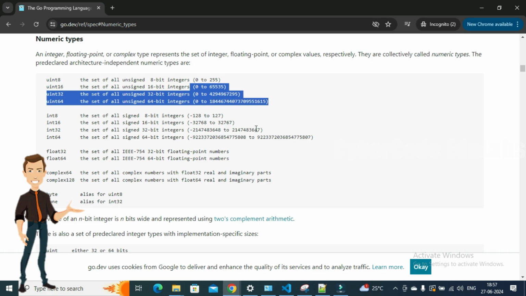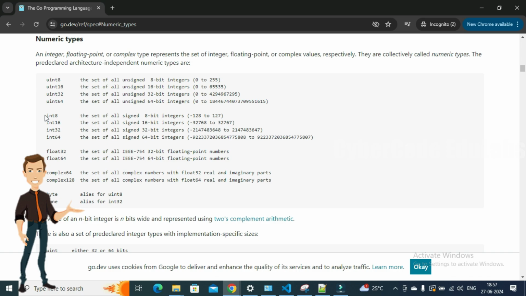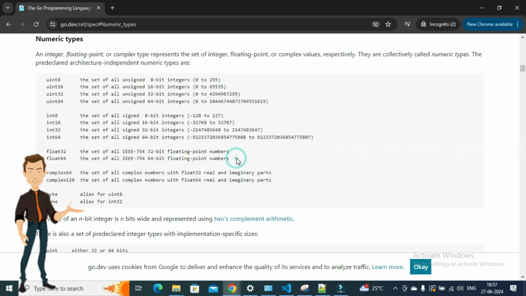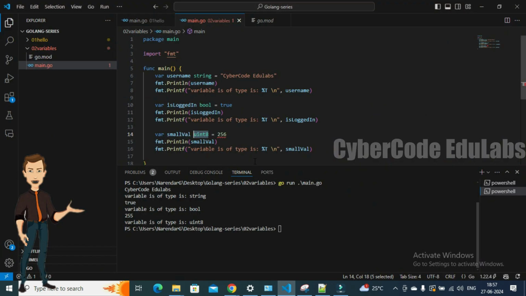If you want something more specific to the OS, then there are things you need to use, like byte or something. Now moving on, you can see int 8, 16, 32, as well as float 32 and 64. So let's dig more into this and see more on it.